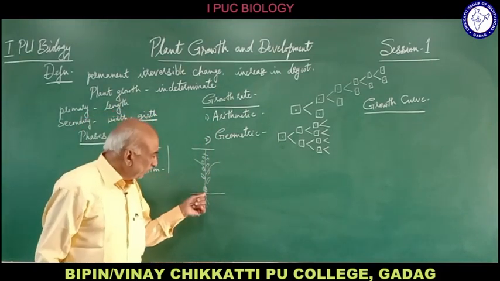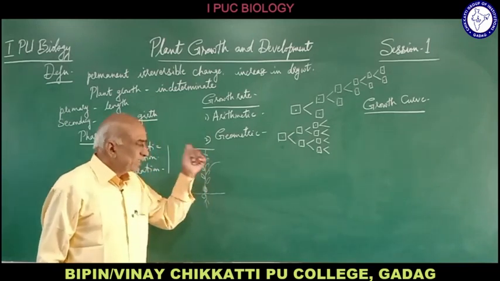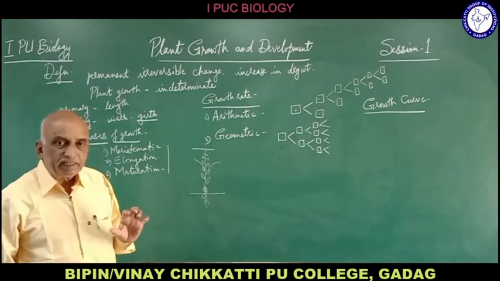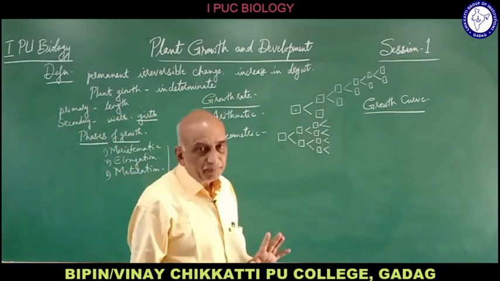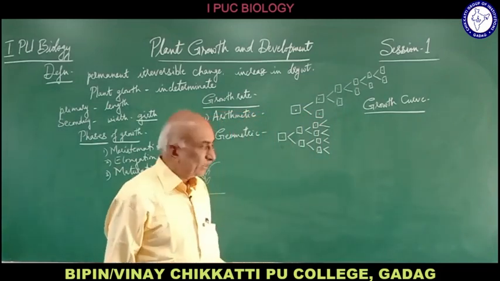So when we observe the growth rate from its birth, that is the seed germination, till its death, we see that the growth rate is not uniform. There is variation in the growth rate.